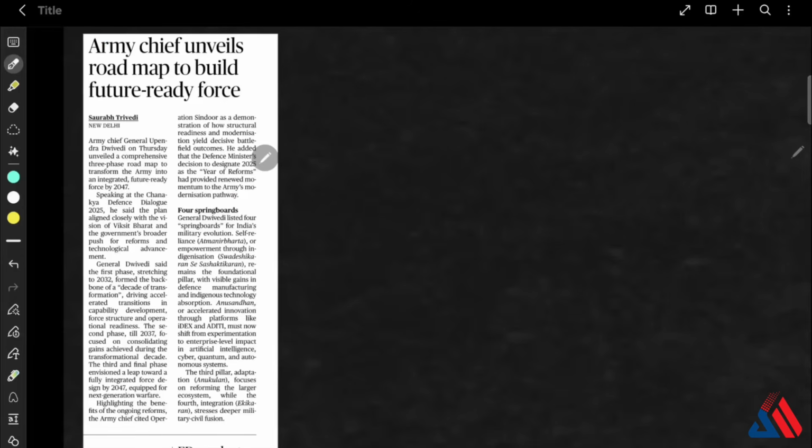Okay, the next article for the day is Army Chief unveils a roadmap to build a future ready force. Okay, this was told in Chanakya Defense Dialogue 2025, and a three-phase transformation plan was also announced here, and it is aligned with Viksit Bharat 2047 and the government's long-term defense reforms.